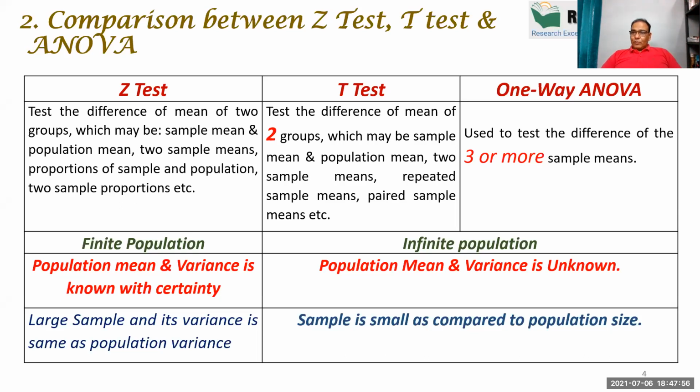For example, I'm giving you some examples. I want to know why people adopt online shopping behavior. Do I have the data of each and everybody who is doing online shopping? The answer is no. Next question: I want to know what is the effect of advertisement on the buying of green products.